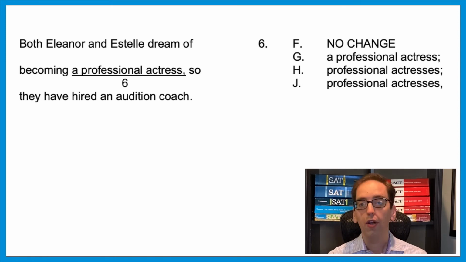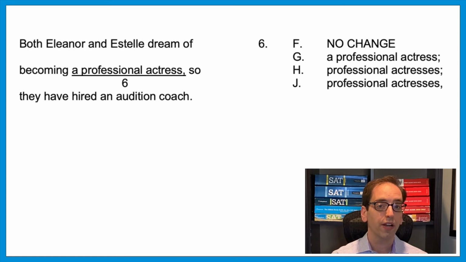How? Notice how Eleanor and Estelle are connected by the word and. That's very important. Just like on the last example, that connects them and makes them plural. Therefore, if they're plural people, they can't want to become a singular actress. One person can become an actress, but two people would need to become actresses. That word needs to be plural, so we could eliminate F and G. From there, we need to figure out if it's that semicolon in H or that comma in J.